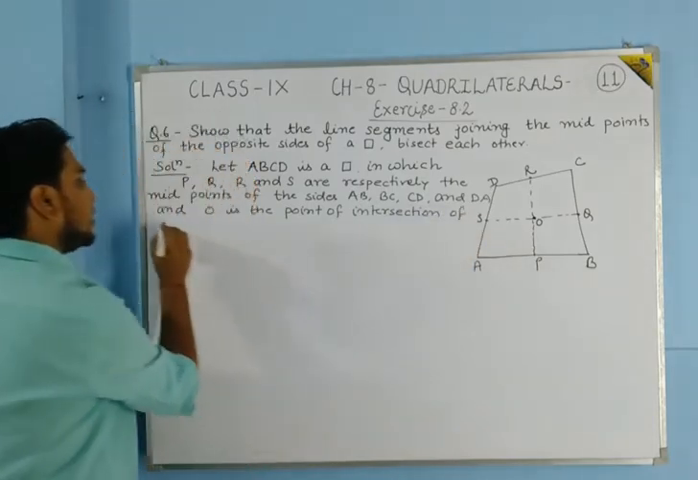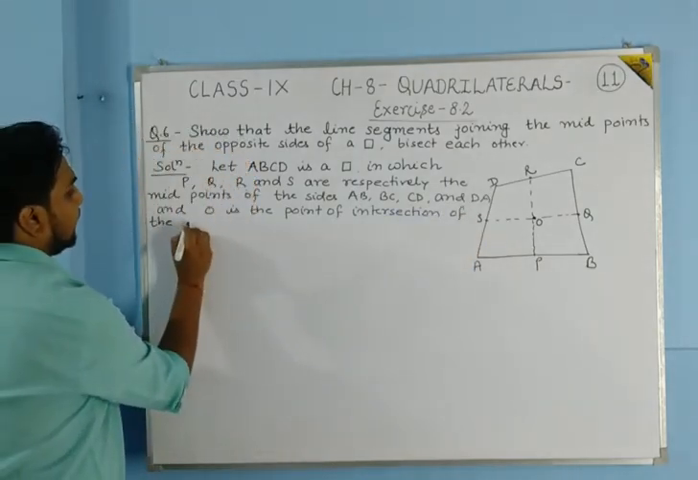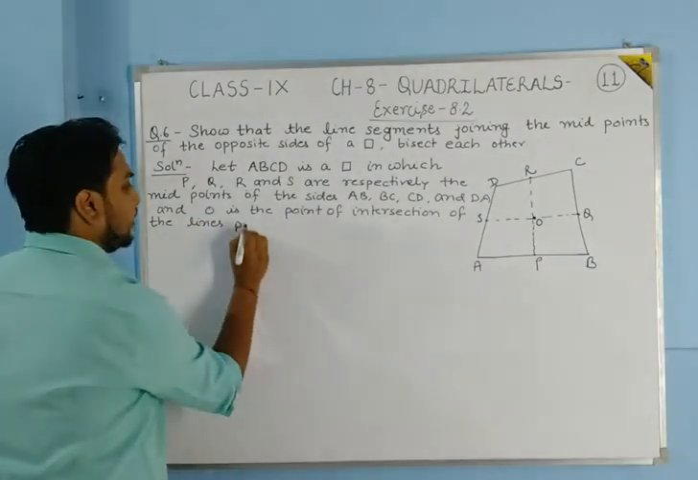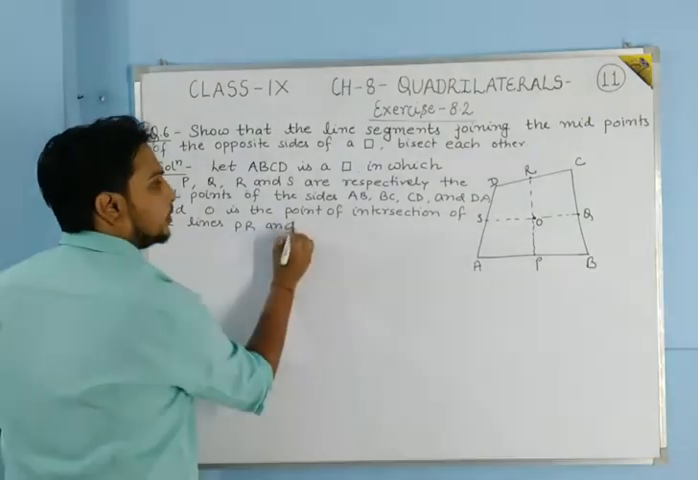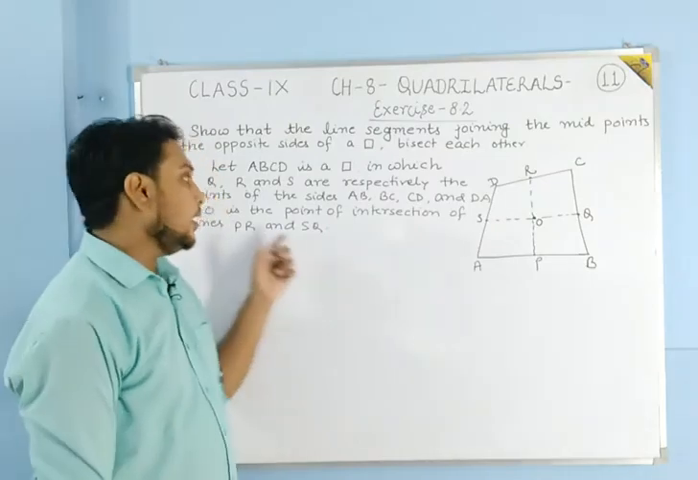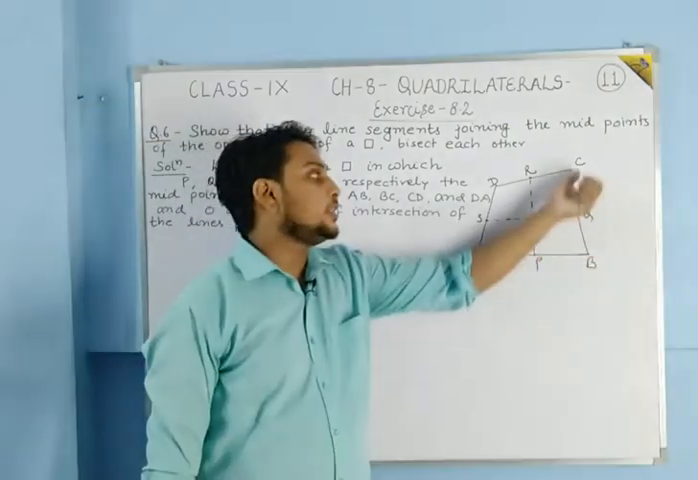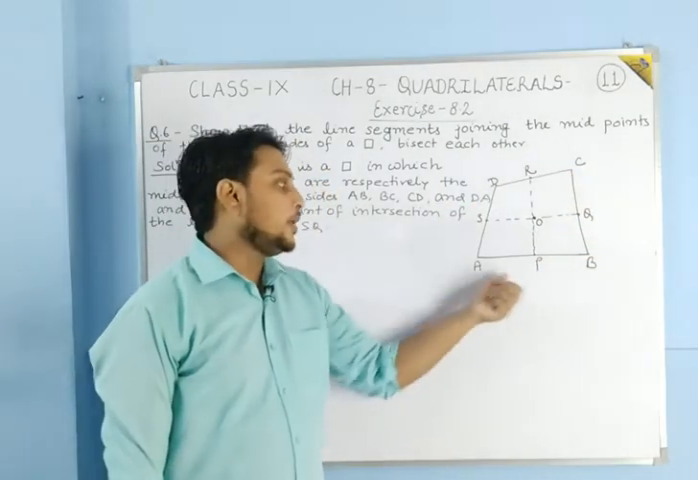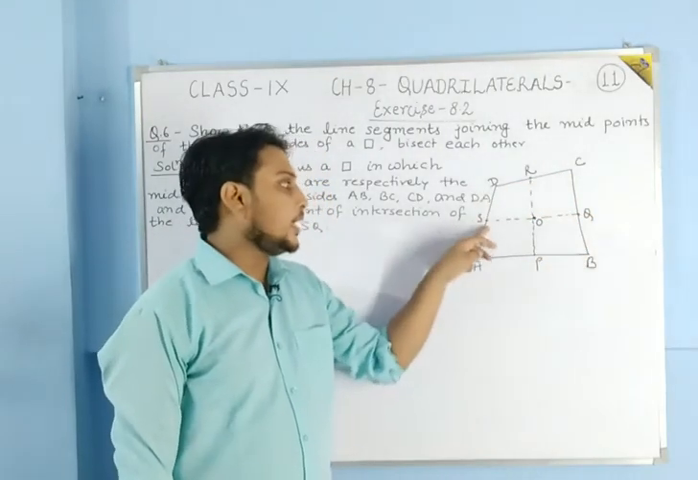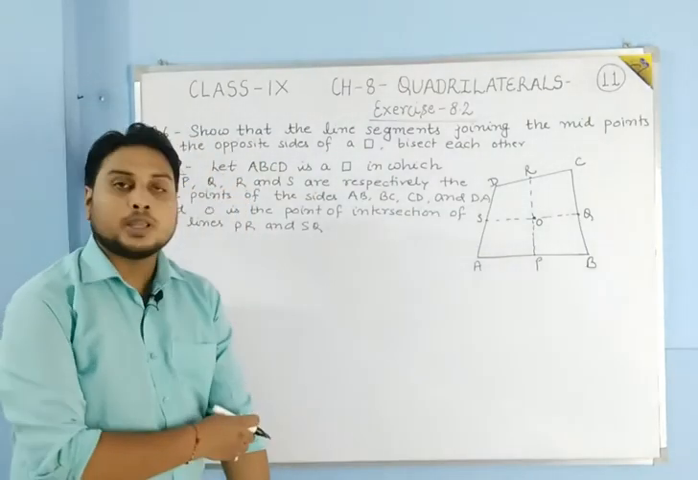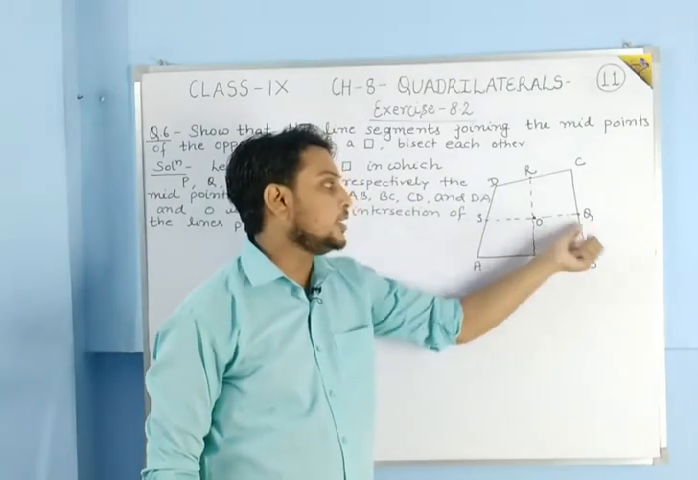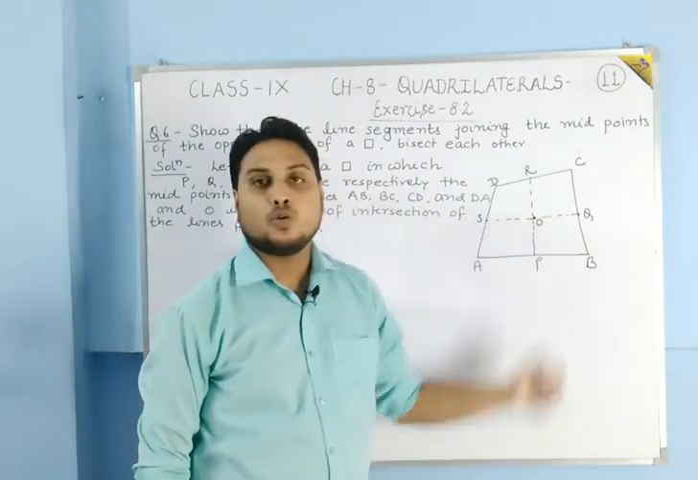of the lines PR and SQ. Okay, so we have written that ABCD is a quadrilateral. P is the midpoint of AB, Q is the midpoint of BC, R is the midpoint of CD and S is the midpoint of DA. Also we have supposed that the point of intersection of these two lines PR and SQ is O.